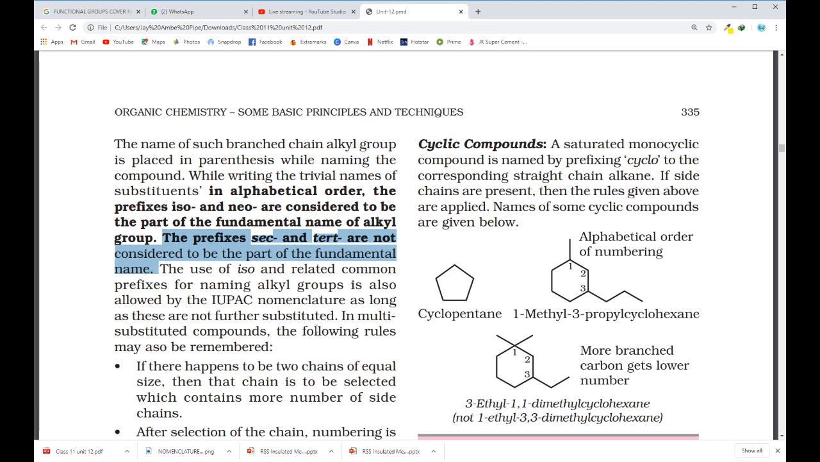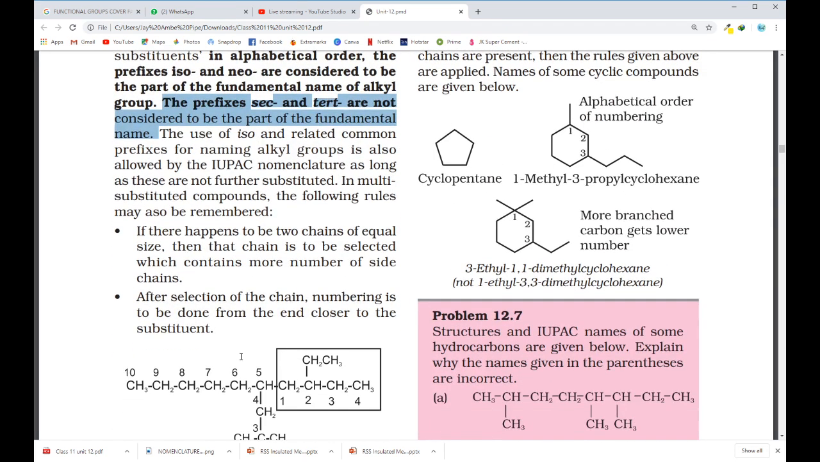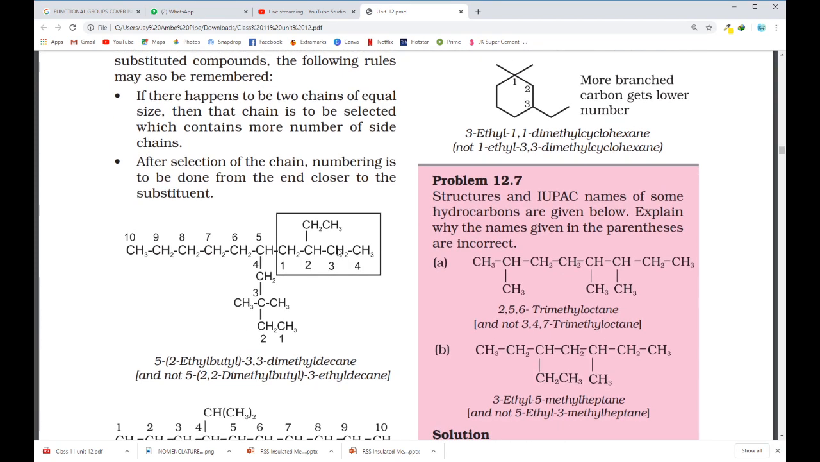In a multi-substituted compound, see the rules. This is the one compound given to you. This is a complex compound. Let me go one by one for this. What is our first rule? To decide the longest hydrocarbon chain. Let us start counting the number of carbon atoms.